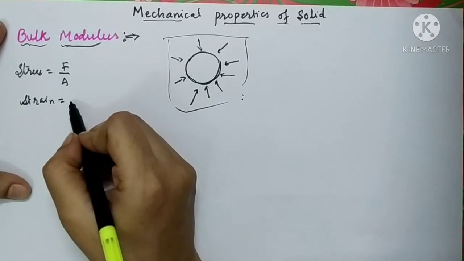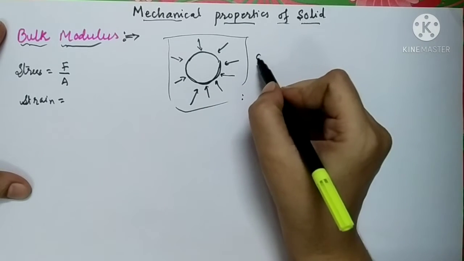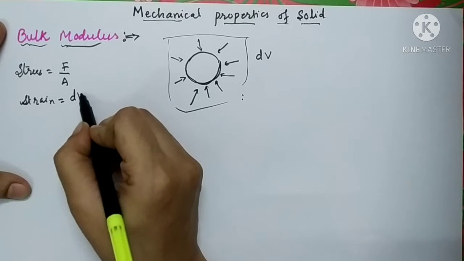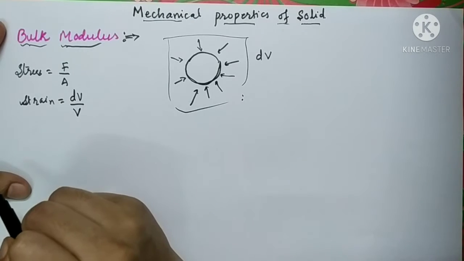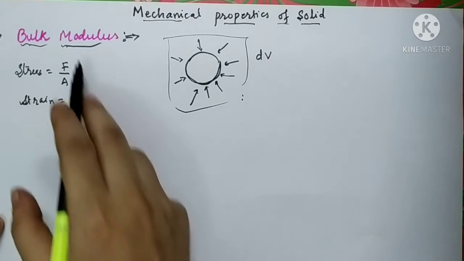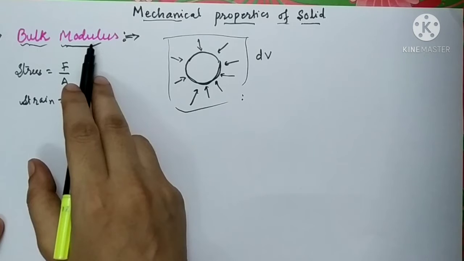Suppose the volume of this sphere changes by a small amount, say dV. So change in volume dV per unit original volume is called strain. Hence, the bulk modulus of elasticity, as we all know, is a constant of the stress-strain curve.